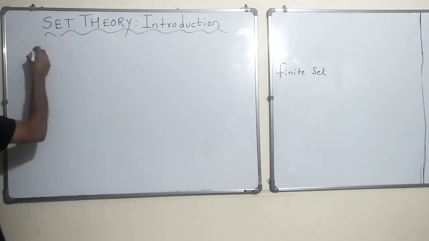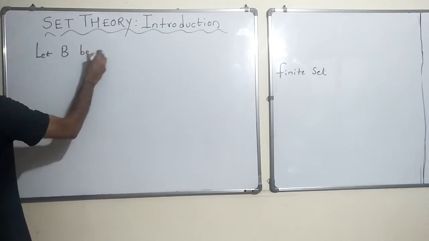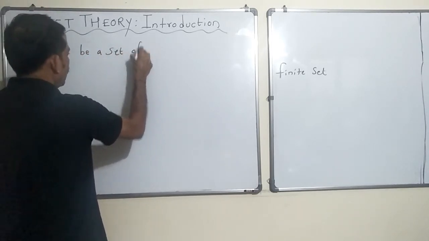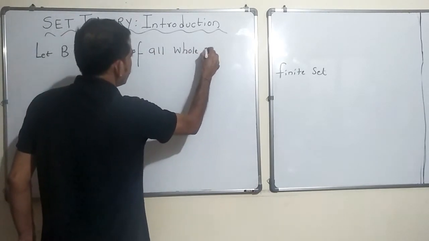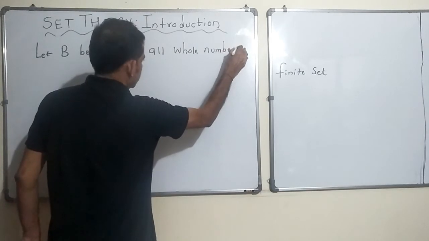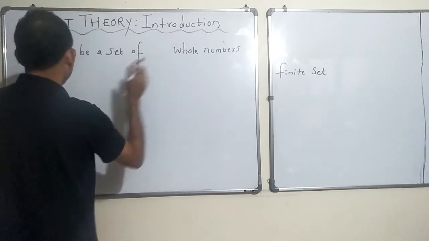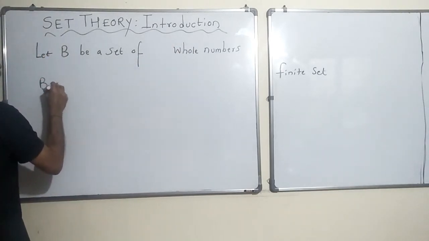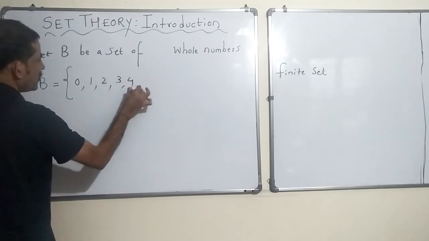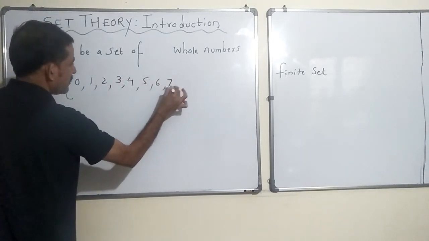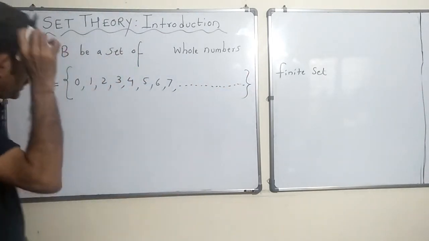Okay, let B be a set of all whole numbers. Set of whole numbers, "all" is not required, it's understood. B be a set of whole numbers. So I can say B is 0, 1, 2, 3, 4, 5, 6, 7, and it goes on and on and on. It's like it never ends.